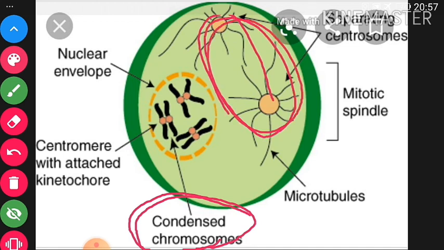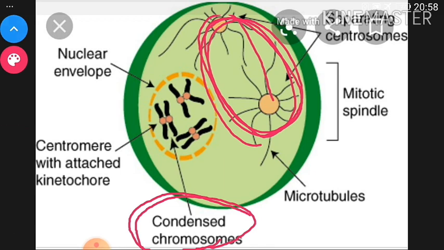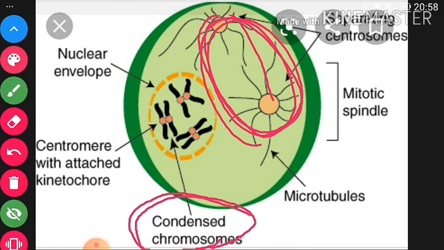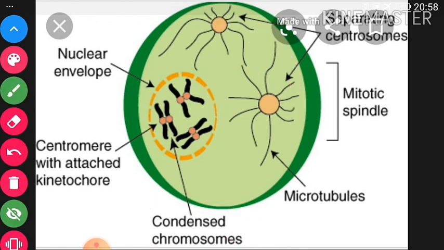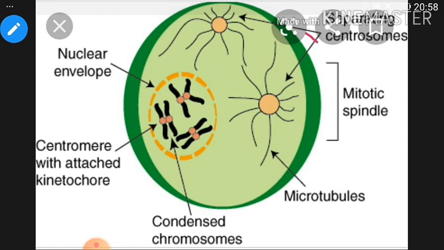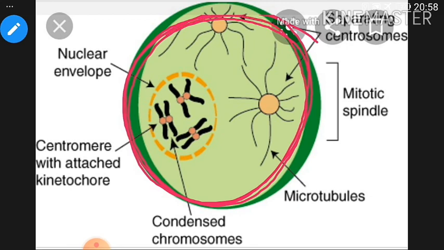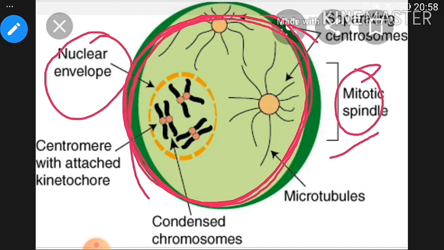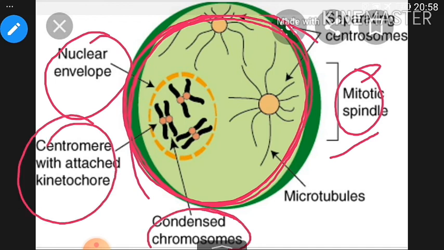Okay, and also the centrosome will be divided like here. Centrosome will be divided. Centrosome is also present in the cell. So the centrosome will be divided into two parts, and the mitotic spindle fibers will also start to appear here. Okay, so these are the changes of the prophase of the karyokinesis of mitosis. You must remember, this is the phase of the karyokinesis, and this phase is called the prophase. And these all are the changes which we can see here in the prophase of karyokinesis in the nucleus.